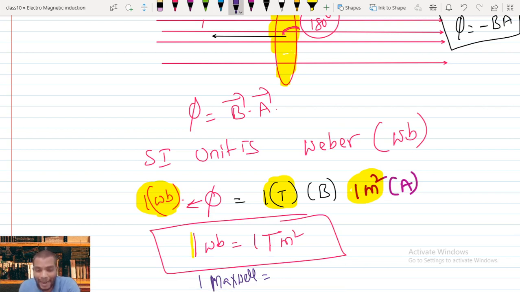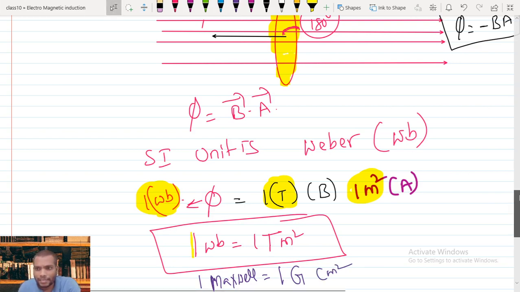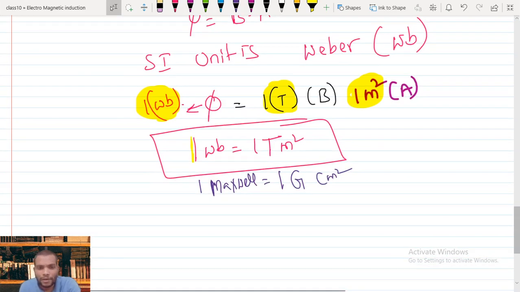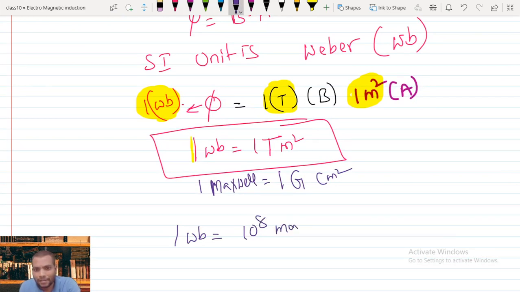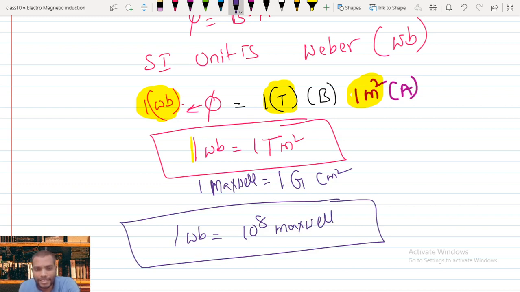We know that the magnetic field in CGS units is Gauss, and meter square goes to centimeter square. So I will give a relation. That relation gives 1 Weber equals 10 power 8 Maxwell. So this is the relation between SI units and CGS units.